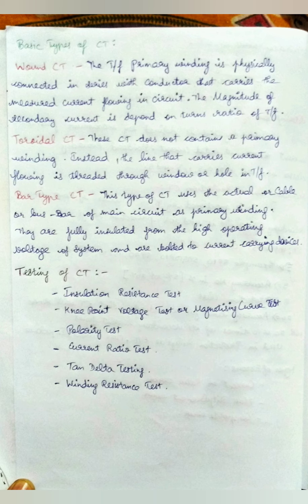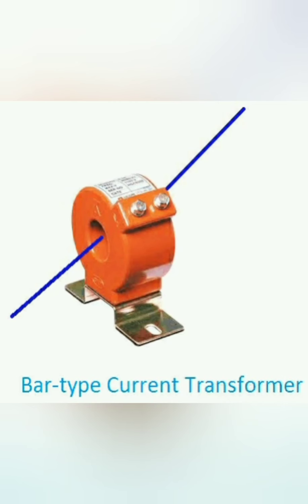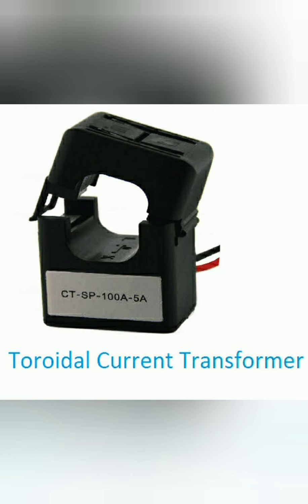In the coming slides, we will see basic examples of your CT physically. This is the common bar type CT, which means the physical thing. Here you can see two screws, I think. That is your secondary side, which will be marked as S1 and S2. Then between that there is a hole inside your CT; the line will go inside and come outside, which means the feeders will go inside and outside.